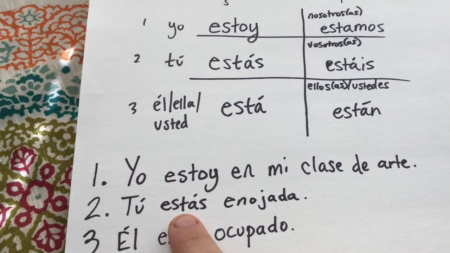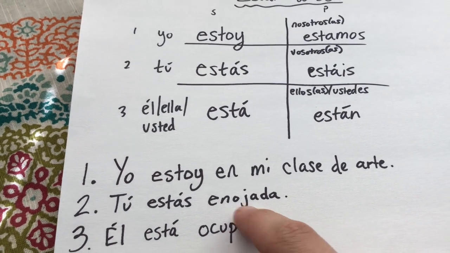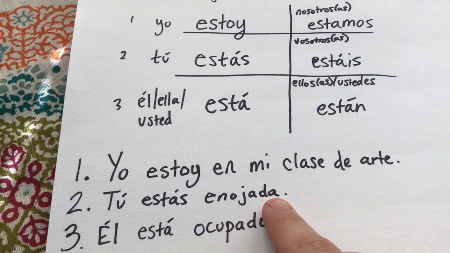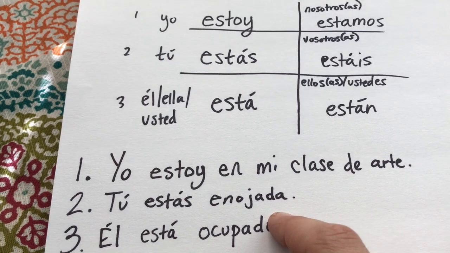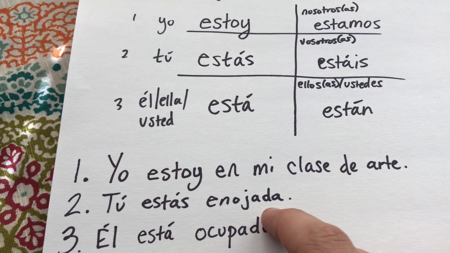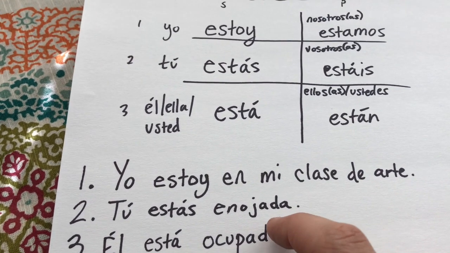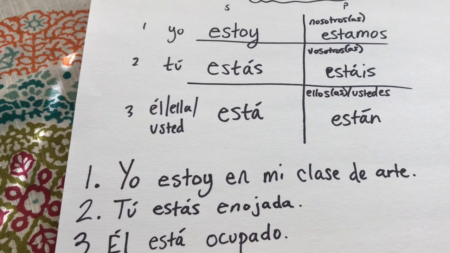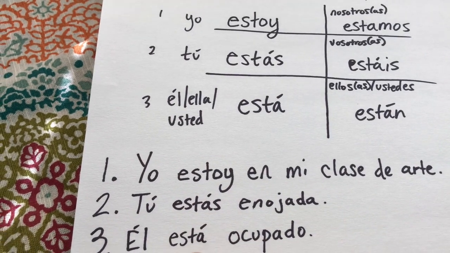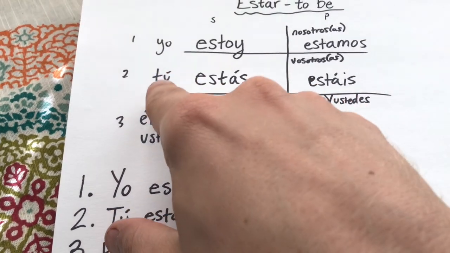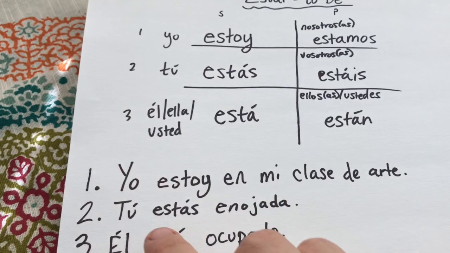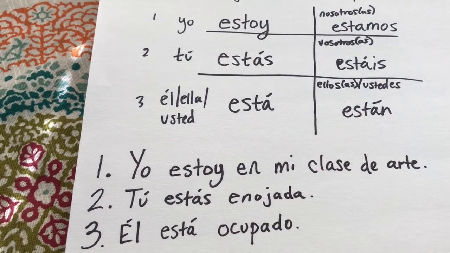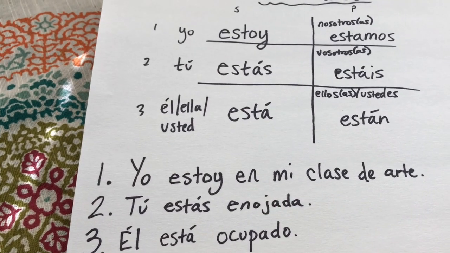Next, tú estás enojada. Enojada means angry, and when you have an adjective that has an A on the end, more likely than not, it's feminine. So we're talking about a person that is a girl, a female. So, tú estás enojada. Tú, you, informal, you are angry. So whoever we're talking about is angry, and it's a girl.